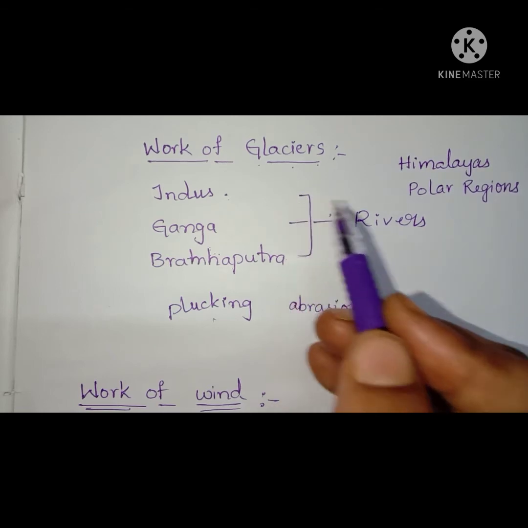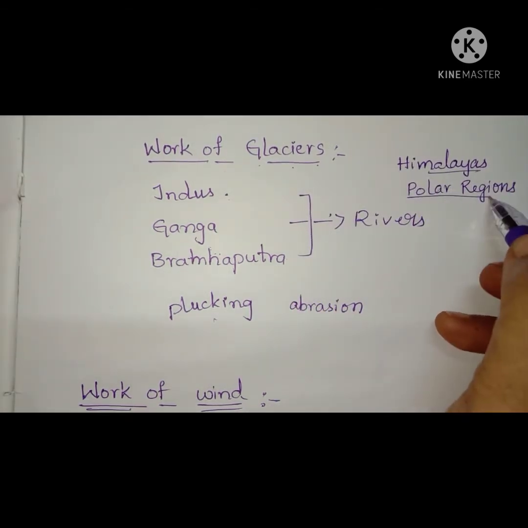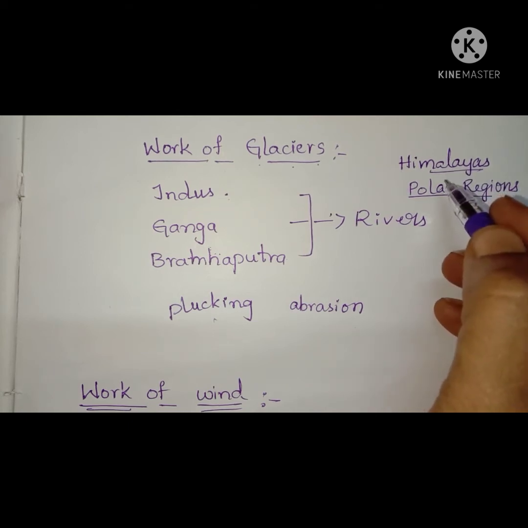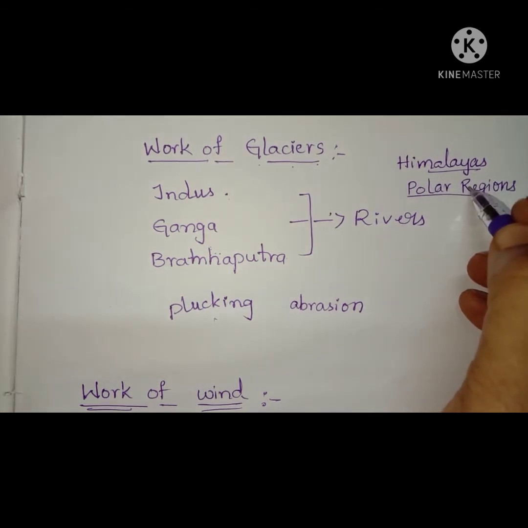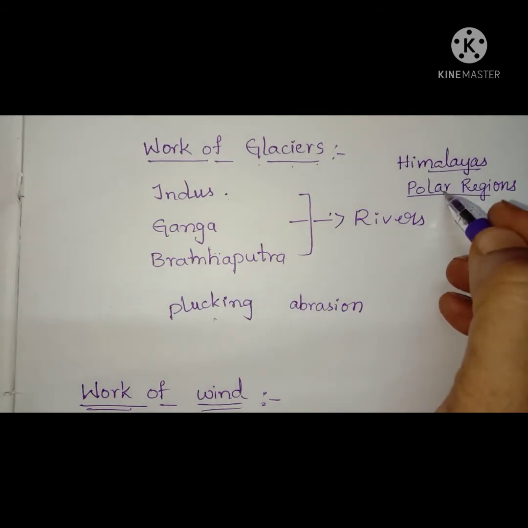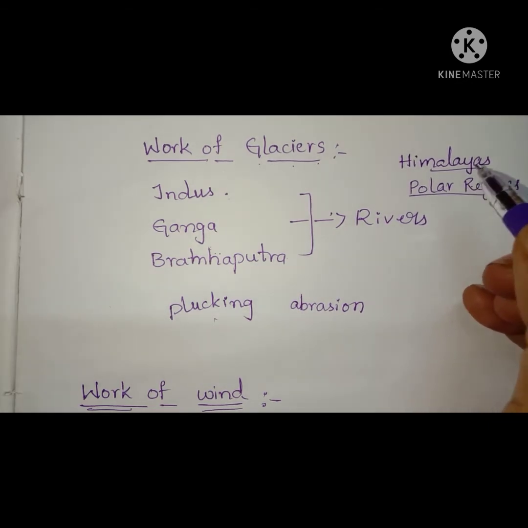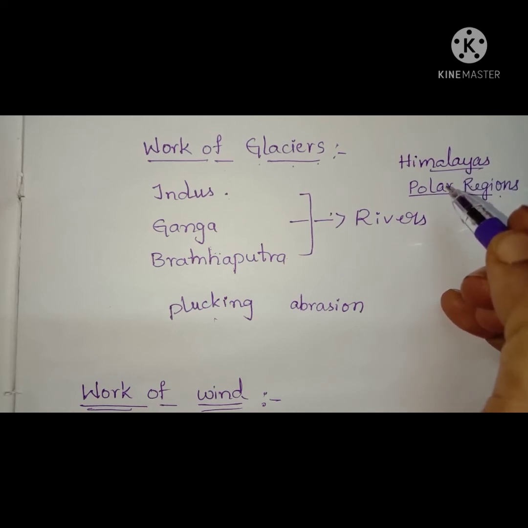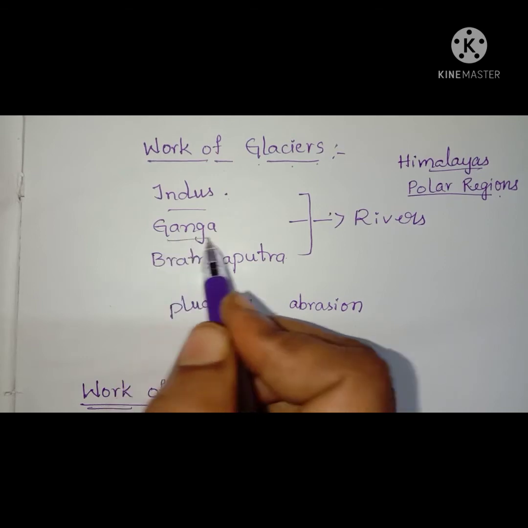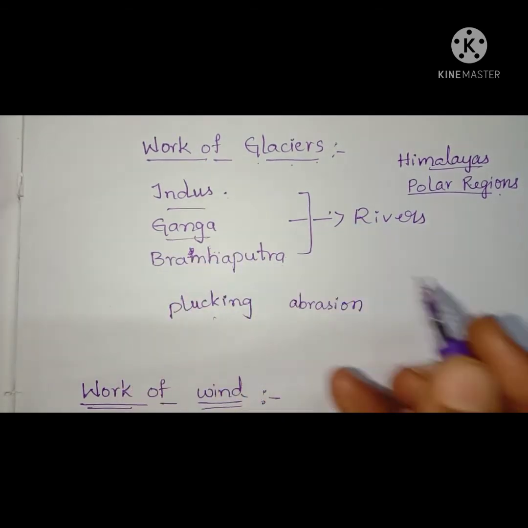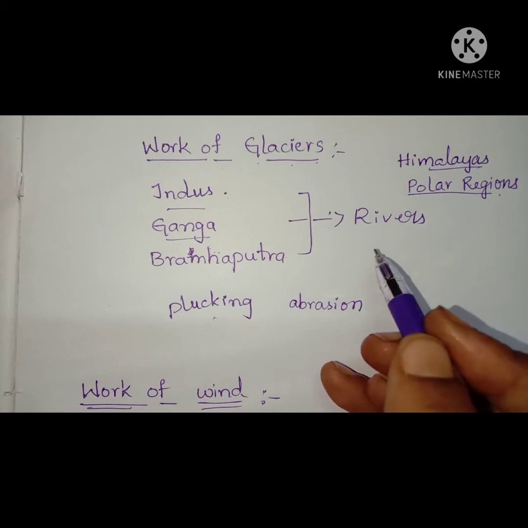You know that in very cold regions like the Himalayas and polar regions, it snows heavily. They even get snowfalls instead of rainfalls. So this snow accumulates in one place and turns into ice. As it is formed, it flows slowly and reaches the warm areas. There it gets melted and small rivers start flowing down. This is how the Indus, Ganga and Brahmaputra rivers are formed.